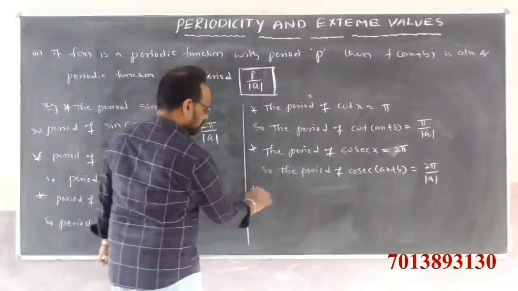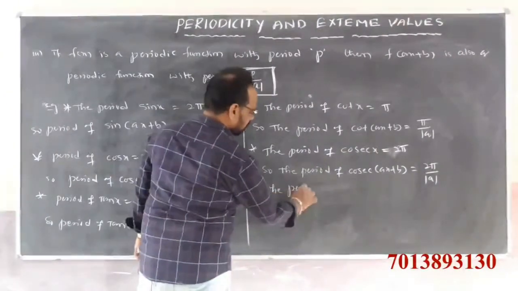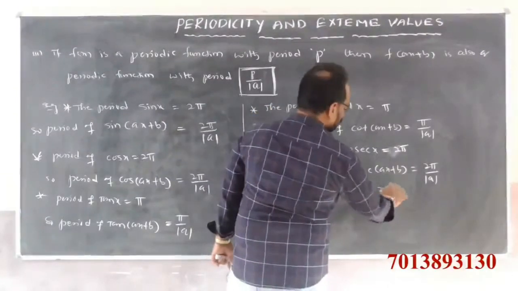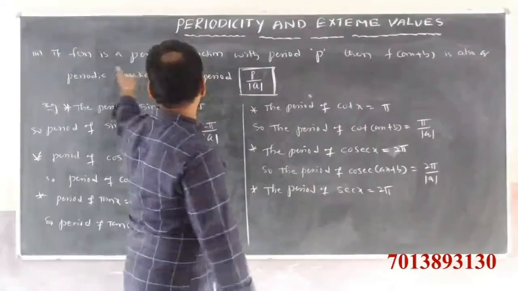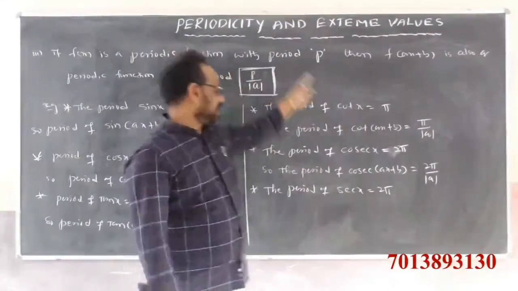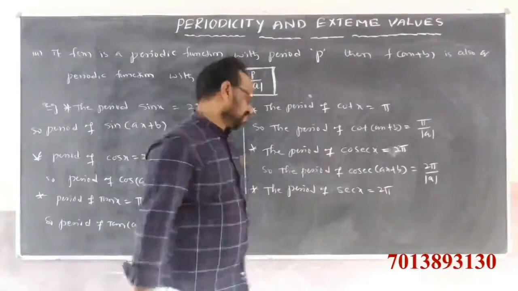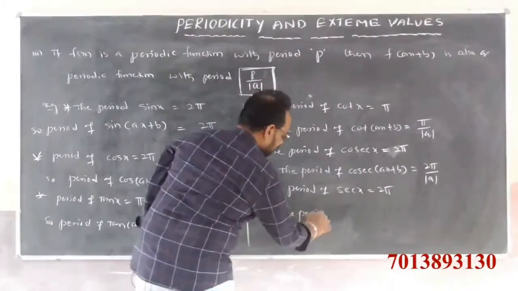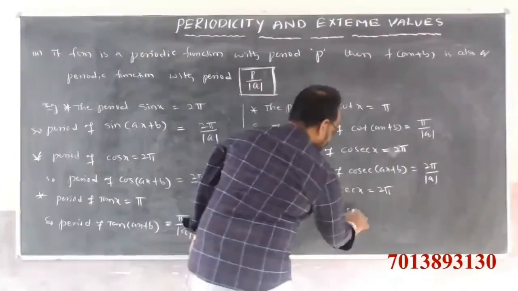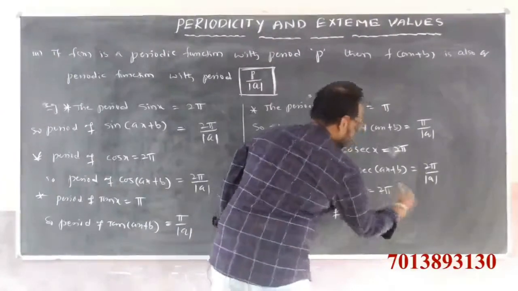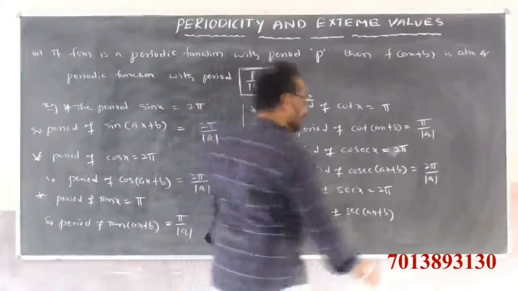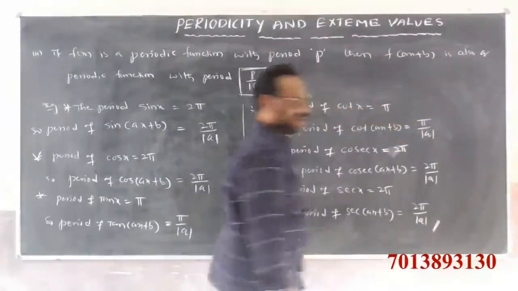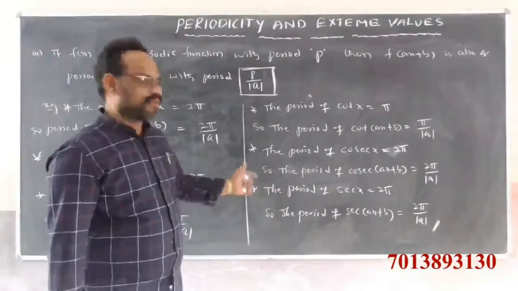And next point, the period of secant x is also 2 pi. Secant x is a periodic function with period 2 pi. Then the period of secant ax plus b is also 2 pi by mod a. Let us discuss some more examples here.